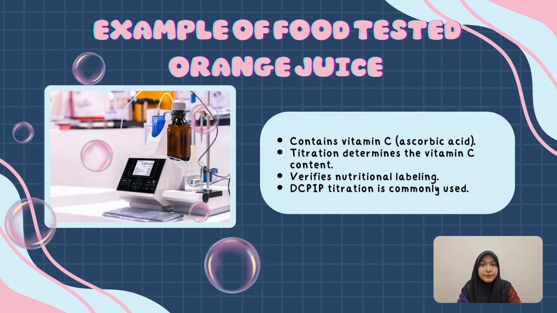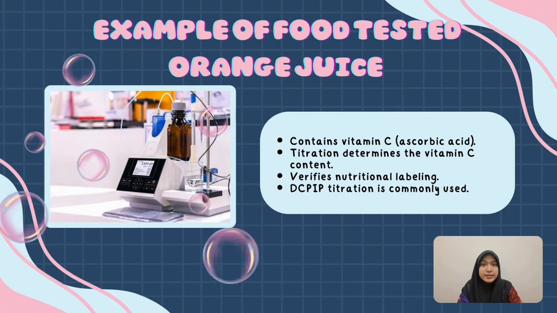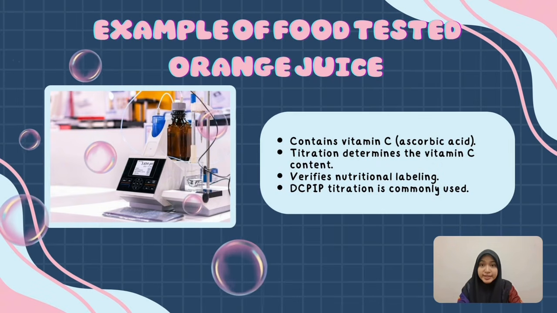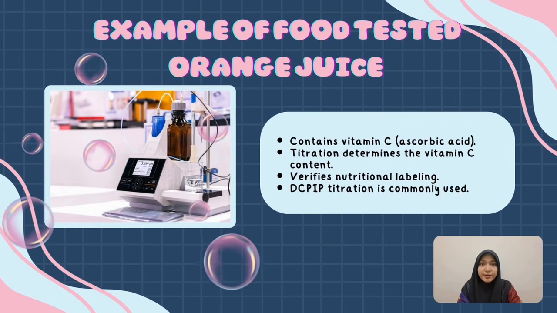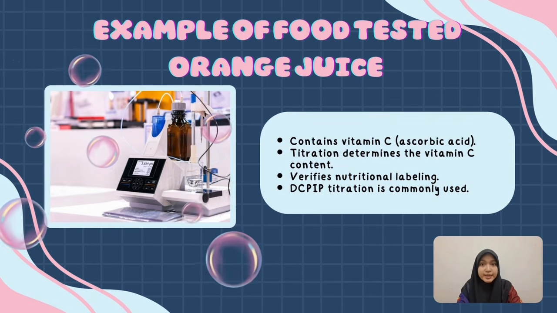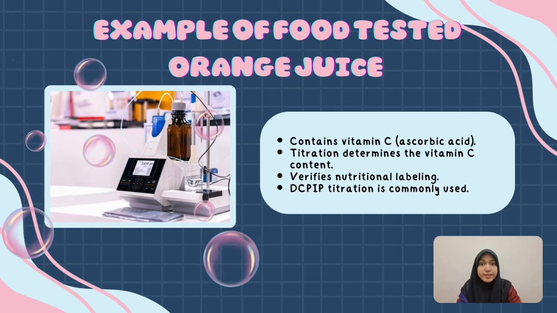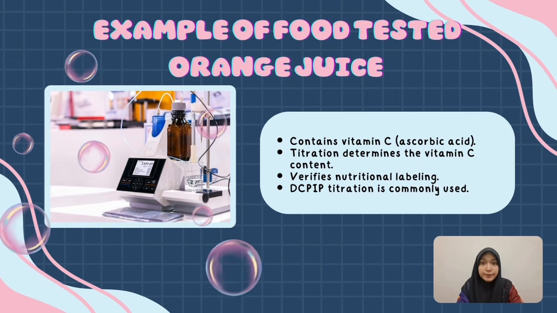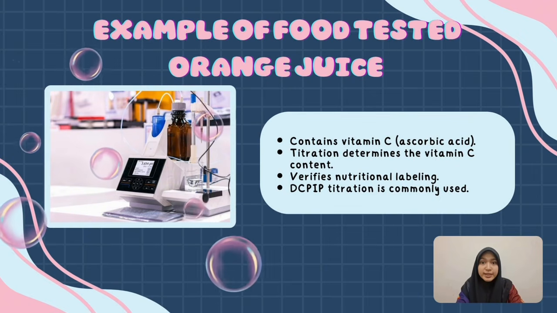To measure the vitamin C content, a DCPIP solution is used in the titration. By doing this test, manufacturers can check whether the amount of vitamin C matches the value stated on the nutrition label. This helps ensure the information provided to consumers is accurate.